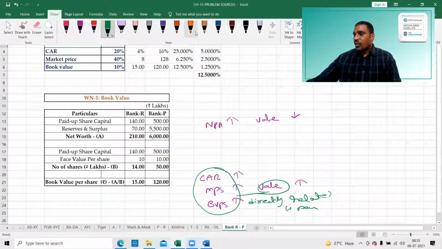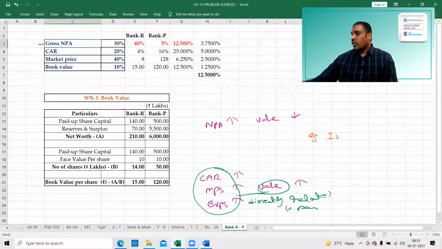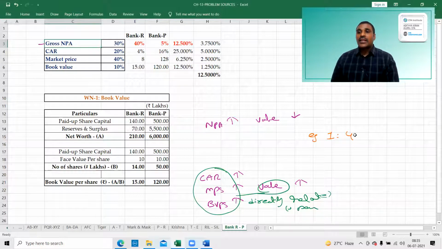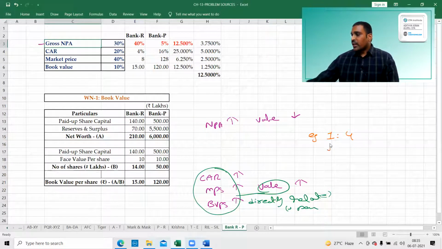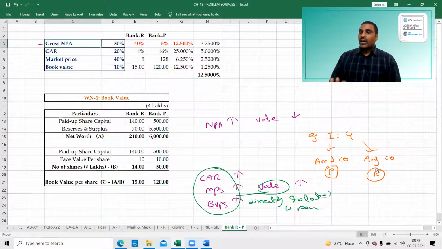Normally, take the concept of exchange ratio. Say the exchange ratio is 1:4. What is meant by exchange ratio 1:4? One share in the amalgamated company, that is bank P, for a number of shares in the amalgamating company. This is the amalgamating company, bank R. So that is the exchange ratio. Assume 1:4 means one share in the amalgamated company for 4 shares in the amalgamating company.